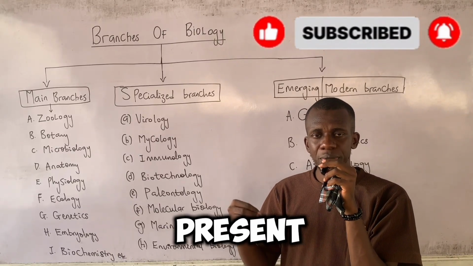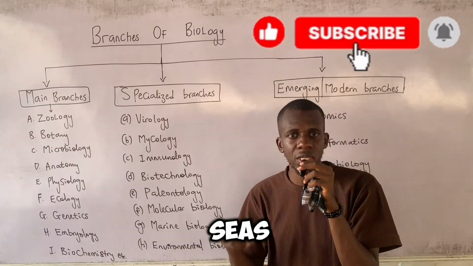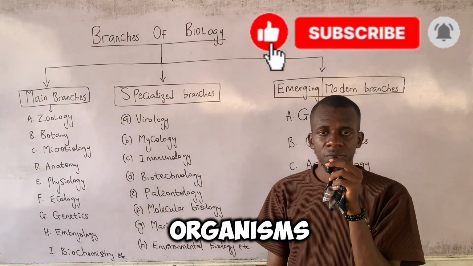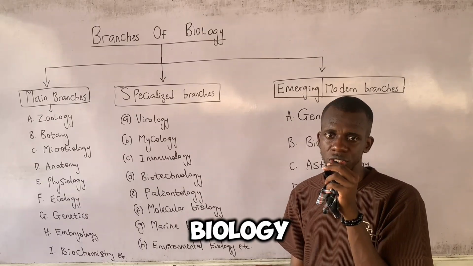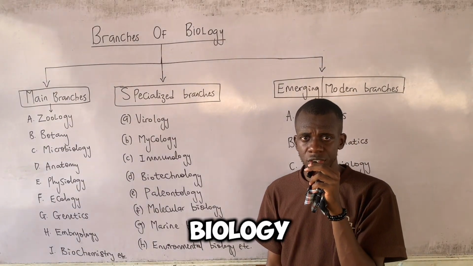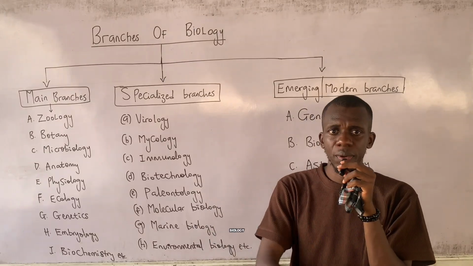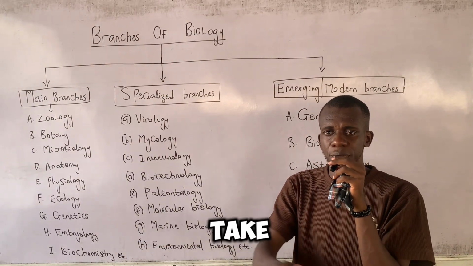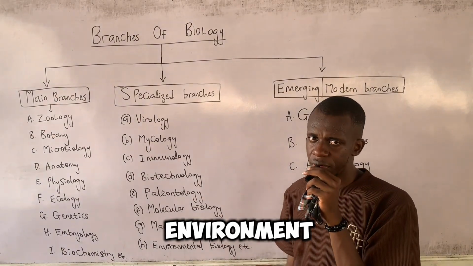So, organisms present in salt waters like seas and oceans, the branch of biology that studies such organisms is known as marine biology. And lastly, we have environmental biology, which is simply the branch of biology that studies our environment and all the activities that take place within the environment.